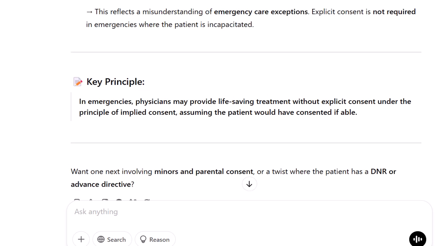Key principle: in emergencies, physicians may provide life-saving treatment without explicit consent under the principle of implied consent, assuming the patient would have consented if able.